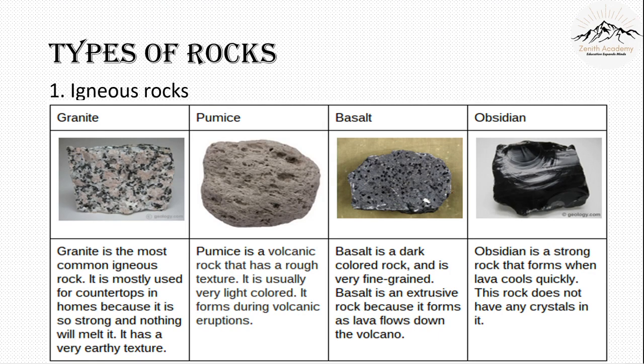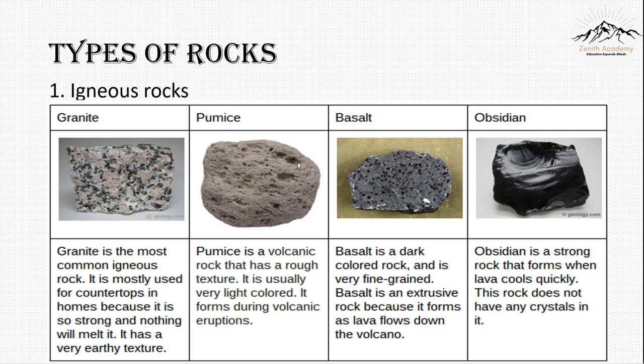Now let's see the types of igneous rocks. The first one is granite. It is the most common igneous rock that we know. We use it for construction. It's very strong. It's usually found on our kitchen countertops, and it's used because it cannot be melted. Nothing can melt granite. It's so strong and nothing will melt it. Therefore, granite is used a lot and it's most commonly found. It's also used for household constructions, and it's made of the minerals feldspar, quartz and mica.